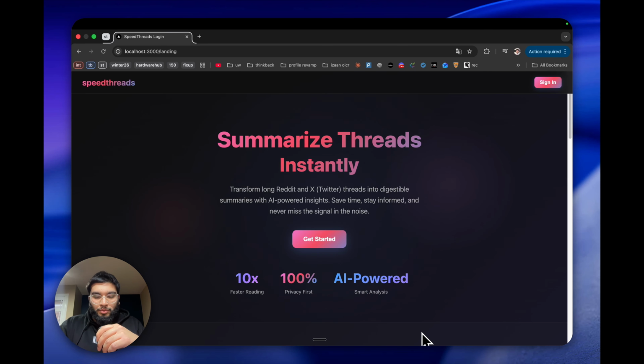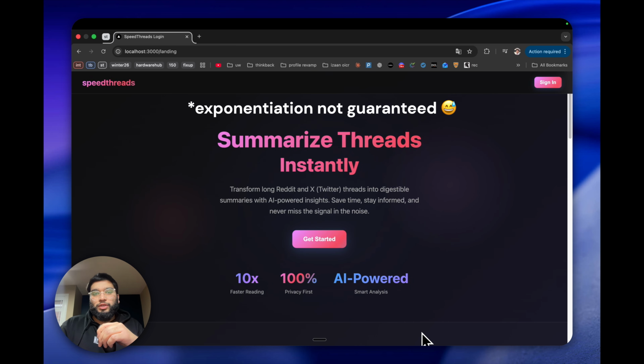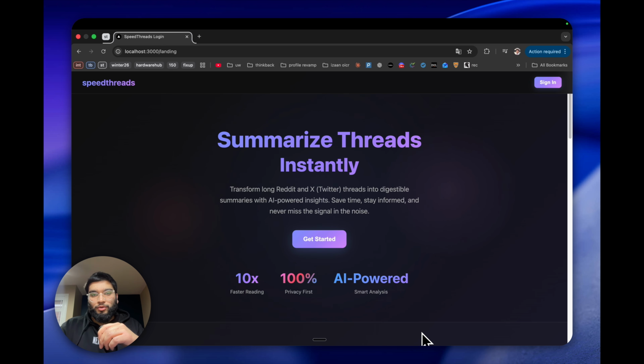This is my demo of speedthreads. Speedthreads is basically an extension that you can use to shorten and summarize Reddit and X threads. I think Reddit and X are gold mines of information, but I also feel like there's a lot of slop that dilutes that. So I wanted to create a tool that can exponentiate the speed at which you can consume content and learn things on the internet.